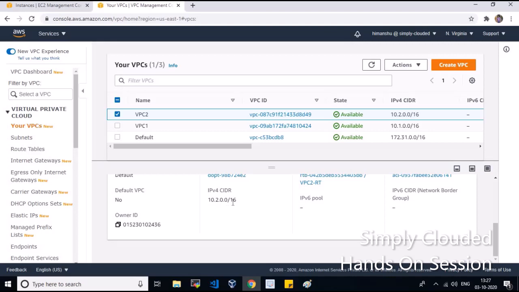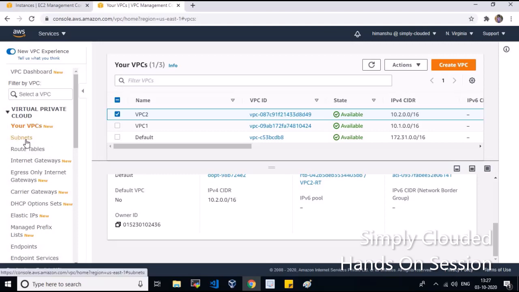You have to make a note that every time you configure a VPC peering connection, the VPCs' CIDR ranges should not be overlapping. That means they should not have the same CIDR range, otherwise they will clash and the VPC peering connection route table will get confused about where the traffic should be diverted. So to avoid this, I have created two different CIDR ranges.